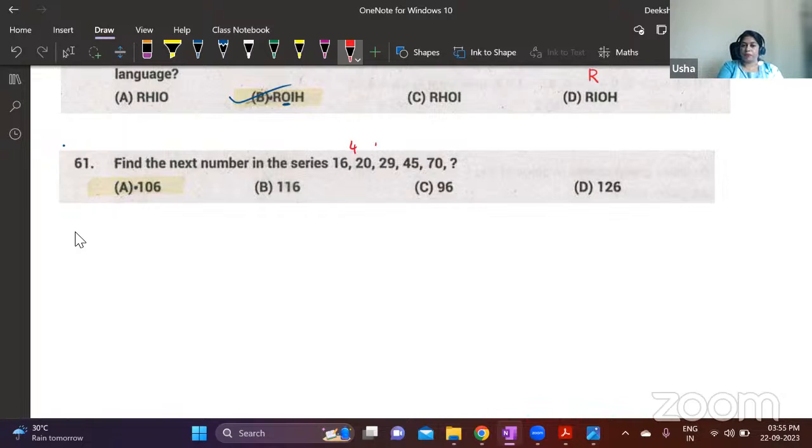So here the difference is 4. Here it is 9. Here it is 16. And then now you might have known by now it is square numbers, right? So here it is 25. So the differences are square numbers. So what should be the next difference? 36. So 70 plus 36 is 106. Understood? So the differences are squares, increasing squares. 2 square, 3 square, 4 square, 5 square, and 6 square. So don't try to find out the relation between the given numbers. It's always easier to find out relation between the differences.